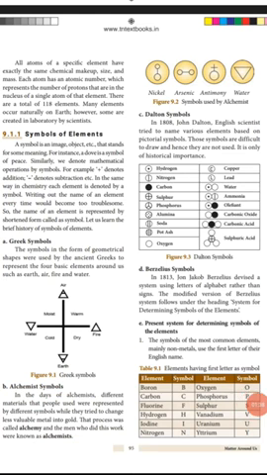So next one is element. Elements are made of the same type of atoms. That is a pure substance. Everything is made up of elements. When you breathe air, that also contains elements, because it contains oxygen, nitrogen, argon, etc. An atom is the smallest particle of an element that still has the same properties of the element.